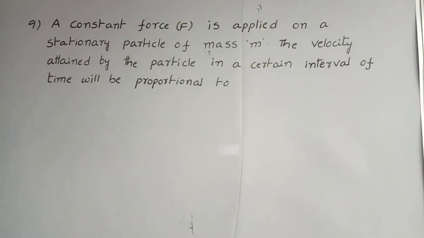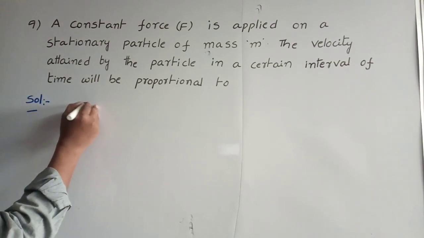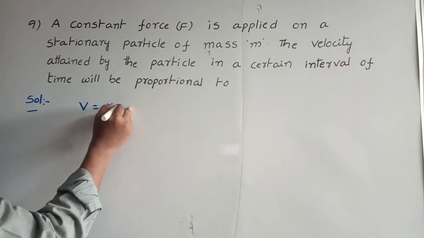Ninth problem, a constant force is applied on a stationary particle of mass m. The velocity attained by the particle in a certain interval of time will be proportional to? We know the velocity after a certain interval of time formula: v = u + at.